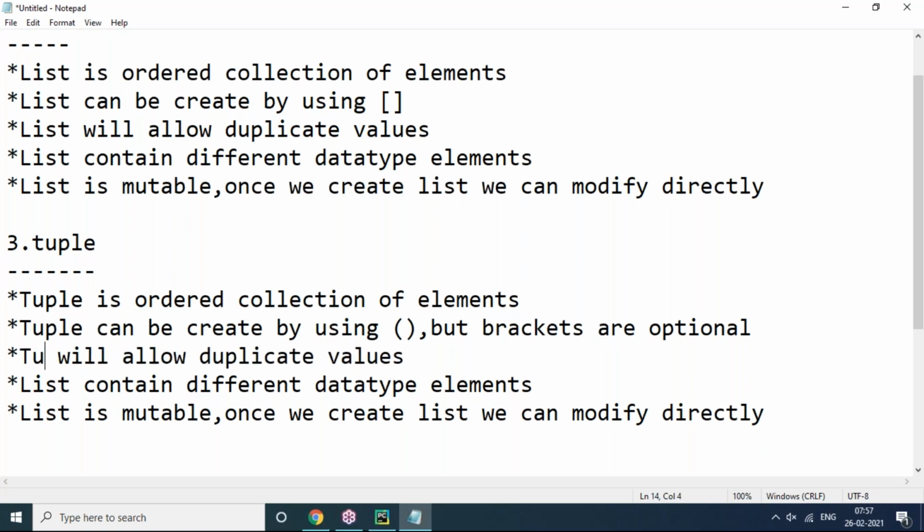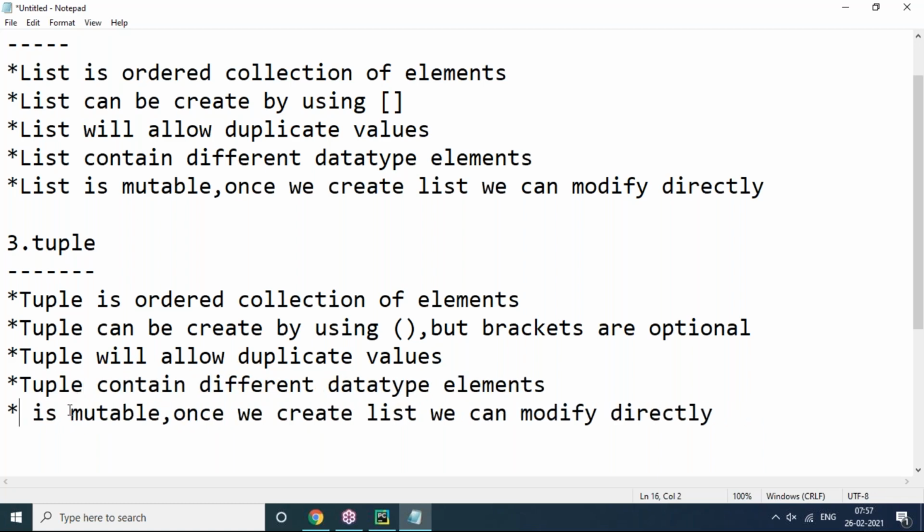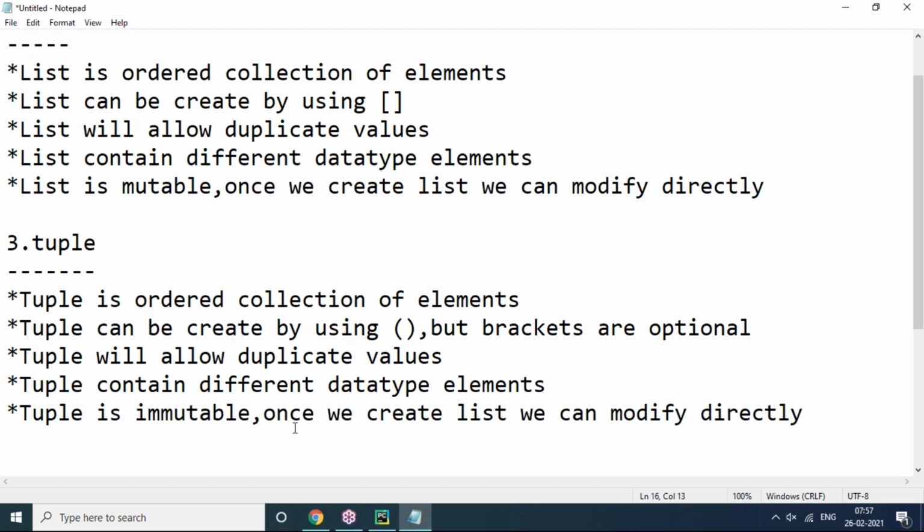Next, tuple will allow duplicate values, and even tuple can contain different data type elements also. But what is the difference between tuple and list? Tuple is immutable. Once we create a tuple, we can't modify it directly. We can't do modification or changes or deletion. One item is not available. So this is completely related to the tuple object.